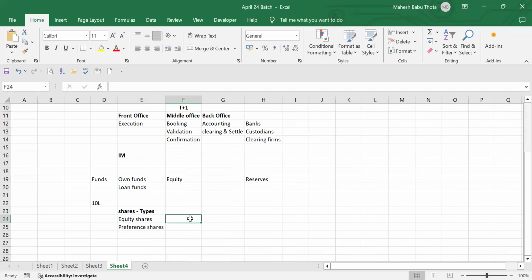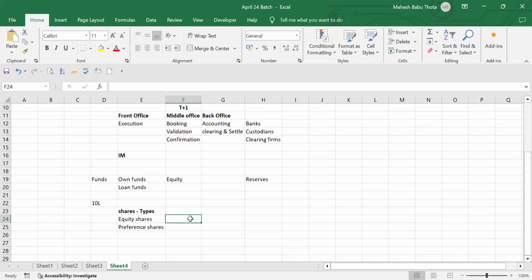So basically, equity means the real owners. We call them the real owners. Suppose I'm contributing capital as an equity shareholder. The equity shareholder's intention is that, until the company is wound up, I do not demand back my capital. As an equity shareholder, I can contribute my capital to the business, but I cannot demand it back from the business. If you want to sell your share, you can sell it to someone else, but I don't give it back to you. That is the concept of equity shareholders.